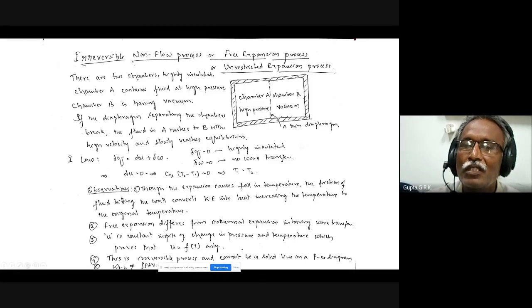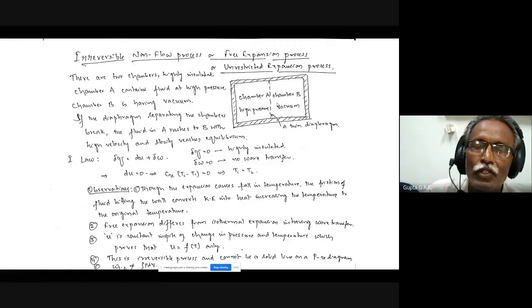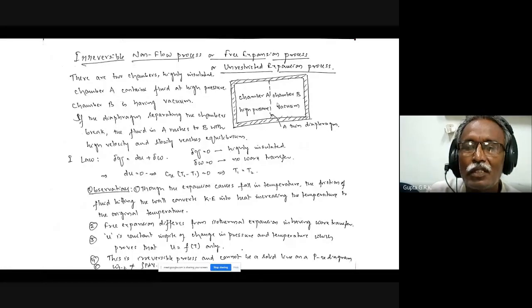So volume changes. And initially I have high pressure in the system. Now the system has changed its boundary, right? The whole thing is the system now, and the pressure also gets reduced. So there is a change in the pressure and a change in the volume. But if you see the first law equation, delta Q is equal to dU plus delta W, we know that delta Q is 0. It is completely insulated, no heat transfer. And delta W is 0. It is not doing any work transfer on the surroundings. So dU is 0. dU 0 means T1 equals T2. So here, the internal energy is constant.